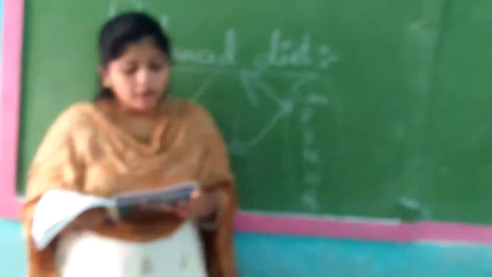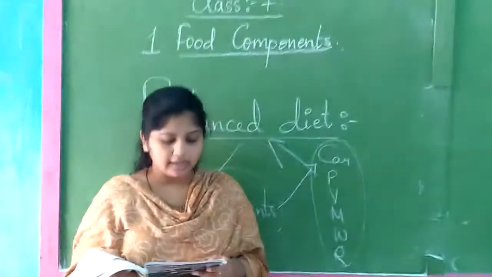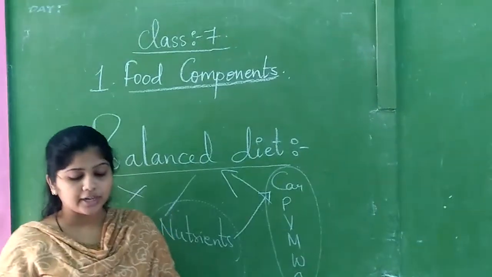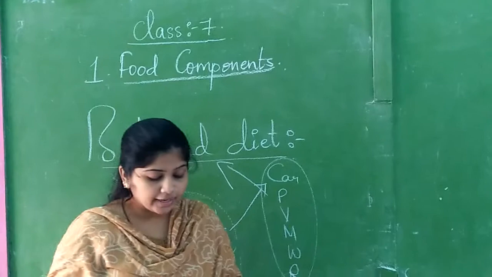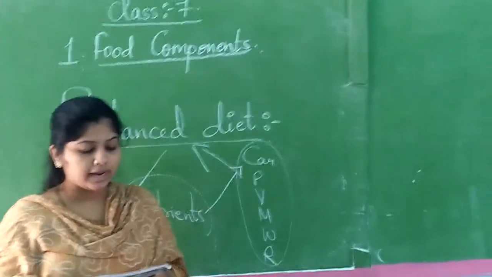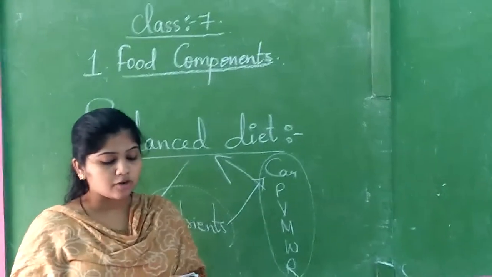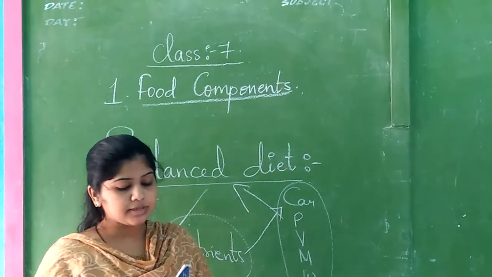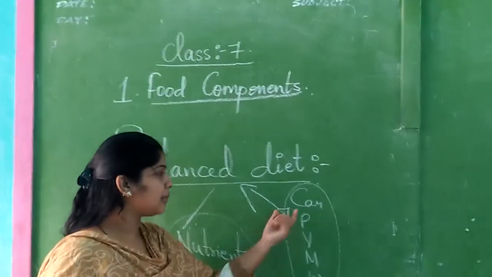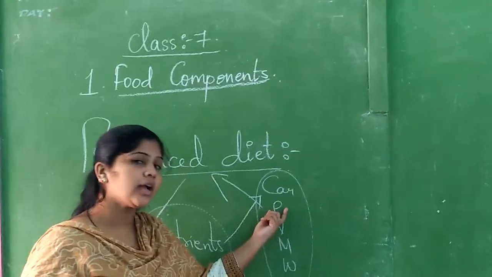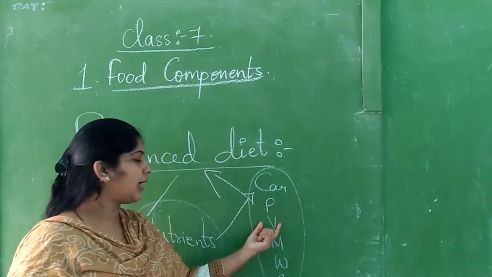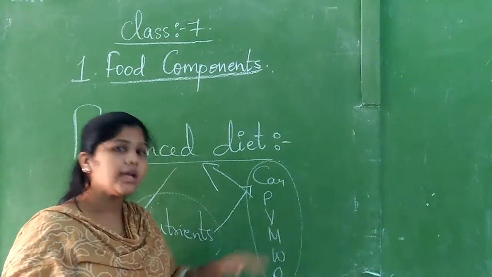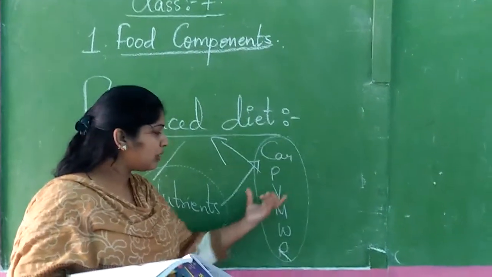You need not eat all the items shown in the thali. Rather, you should ensure your food contains all the food items every day in adequate quantity. For example, a diet containing food items having more of carbohydrates and protein along with little fats and vitamins and minerals makes a balanced diet. Like example, carbohydrates and proteins in heavily you can eat, but vitamins, minerals and water in less amount, that becomes a balanced diet.